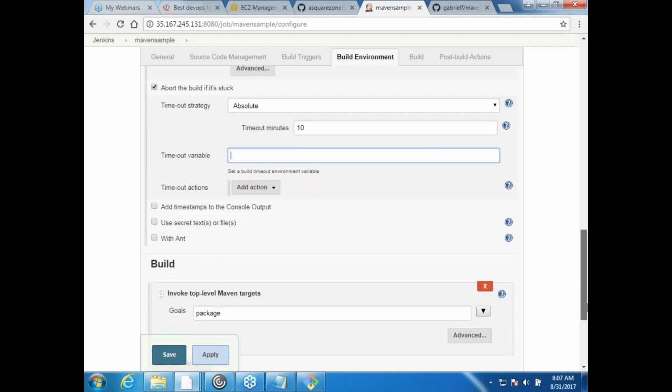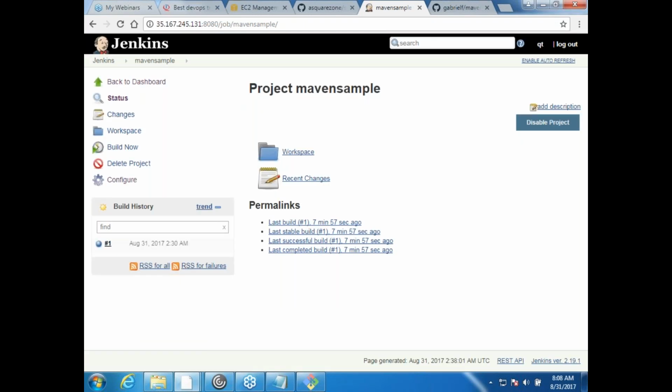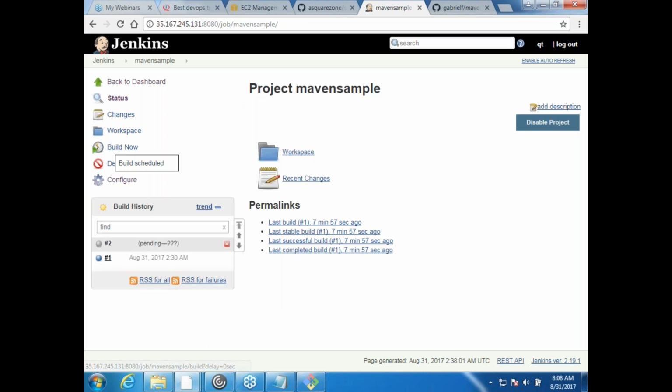Okay, and then add timestamps to your console output. Wherever you are seeing timestamps in the console output, it will add timestamps so that you can measure the logs. Use secret text or files, and with ANT, these two generally we don't use. Okay, and then I save this now. So what have I configured now? Clean build. Basically it will delete the workspace, it will do git clone again, and it would build it. Okay, so let us see. Build now.